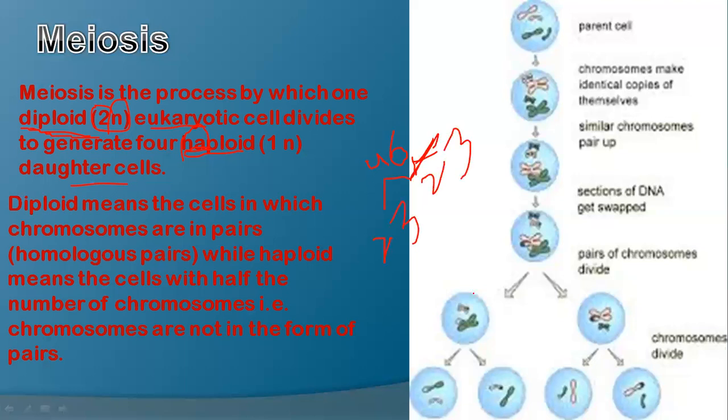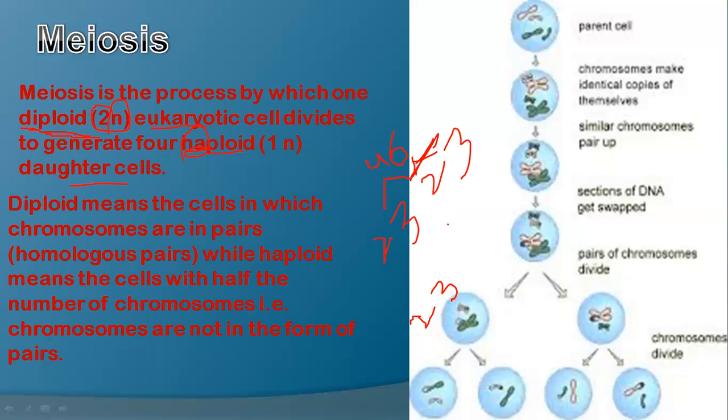So in the first stage, it will divide into two cells with 23 chromosomes each. And later, when these cells divide, they form four cells, all having 23, 23, 23, and 23 chromosomes. It means 46 is the diploid number of chromosomes and 23 is the haploid number of chromosomes.